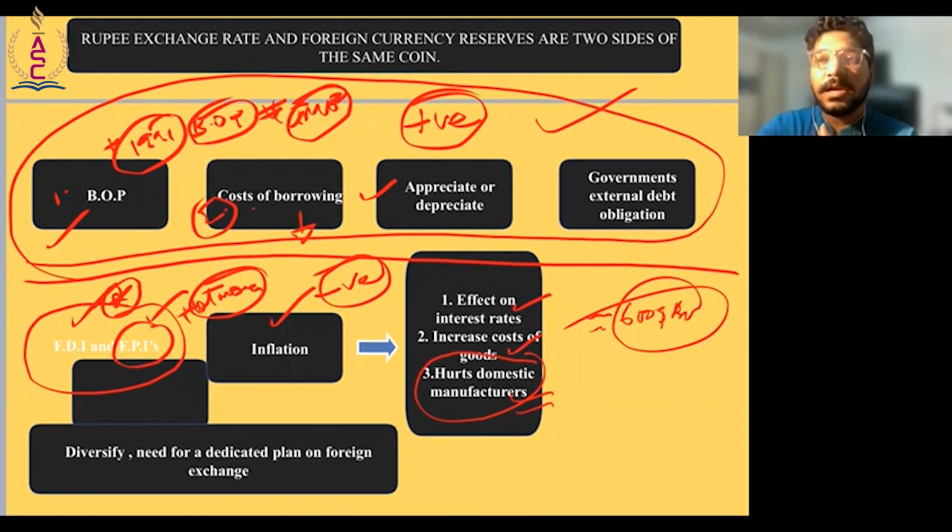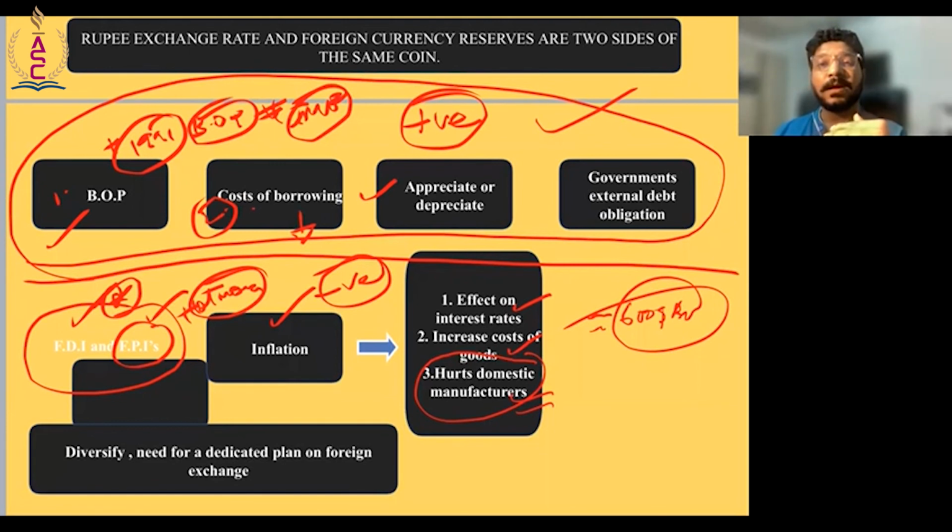So hence, having such forex reserves is a double-edged sword. It has to be maintained in such a way that it does not affect our strong macroeconomic fundamentals. And hence, as a way forward, we can mention that we need to diversify our forex resources. We need not be overly dependent only on dollars. And as we have seen recently, India is trying to conduct its transactions in rupees. It's also trying to internationalize the rupee. So that could be another suggestion or way forward.